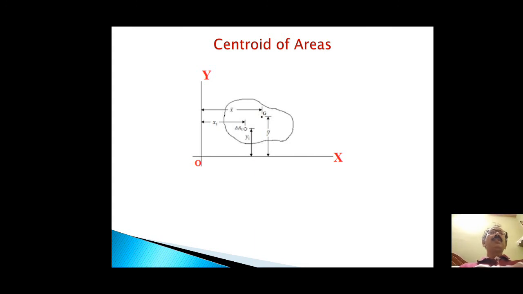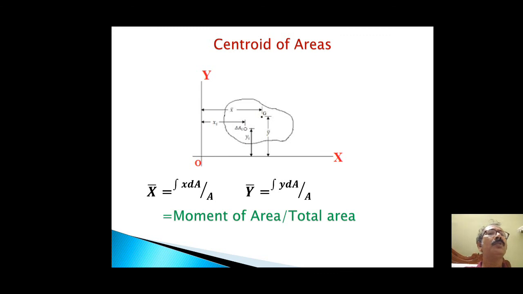The total centroid, the point G, is at x bar and y bar from the two reference axes. So x bar and y bar are nothing but integration of x dA and integration of y dA, divided by A. That is nothing but moment of area divided by total area.